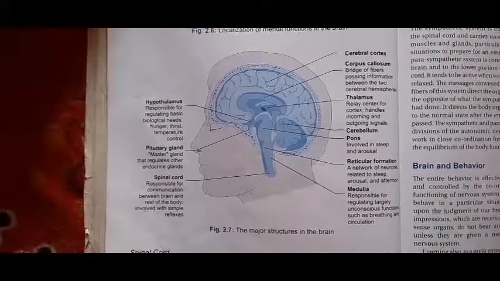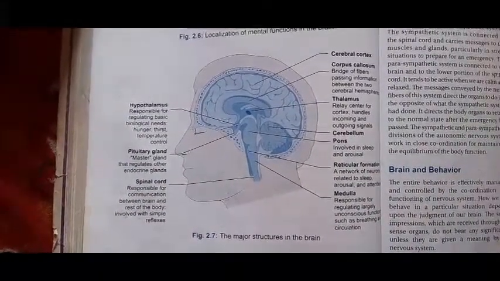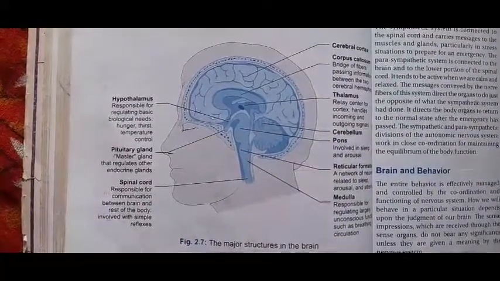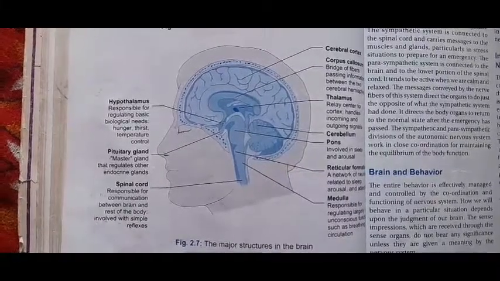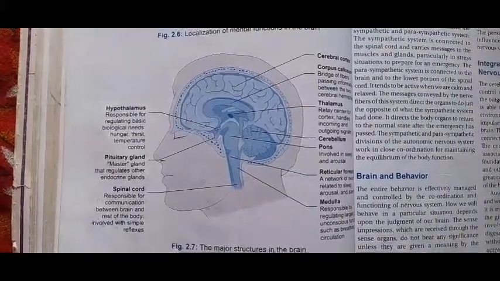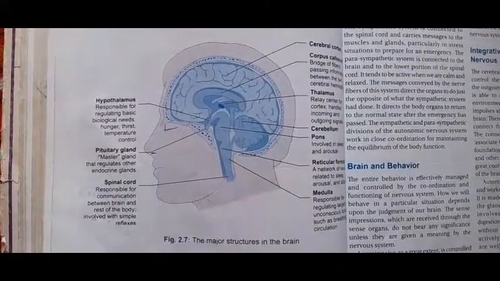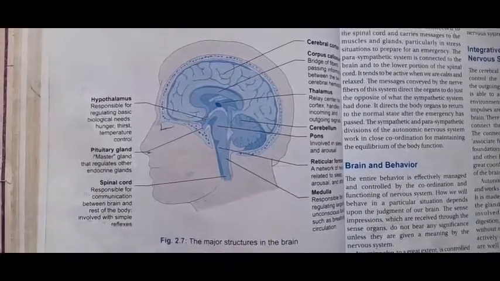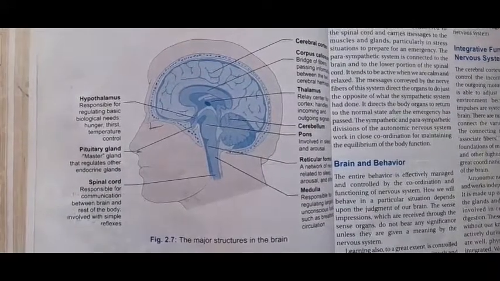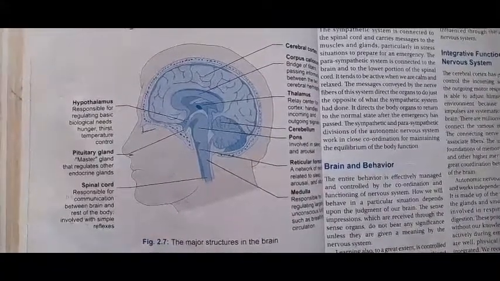So in this diagram, the forebrain involves the hypothalamus. Okay, and the pituitary gland. In that, the hypothalamus is responsible for regulating the basic biological needs, that is hunger, thirst, and temperature control. Okay, these are the basic needs of our body that are controlled by the hypothalamus. Next is the pituitary gland. The pituitary gland is the master gland that regulates all other endocrine glands. It is a ductless gland. Whatever the ductless glands, they are all involved in the endocrine glands. Okay, they are called endocrine glands.